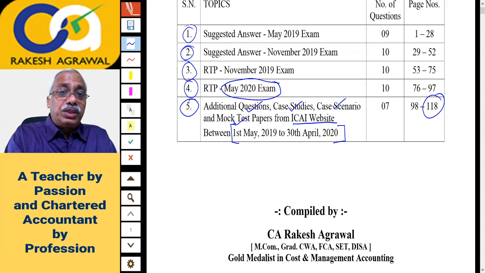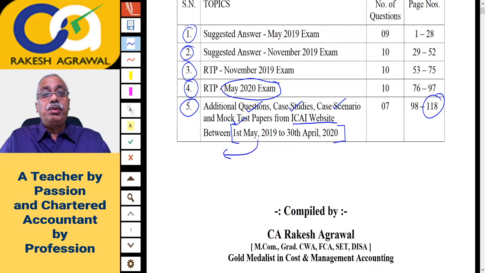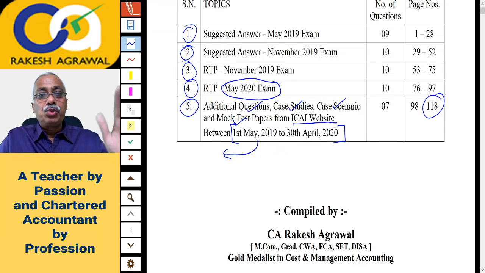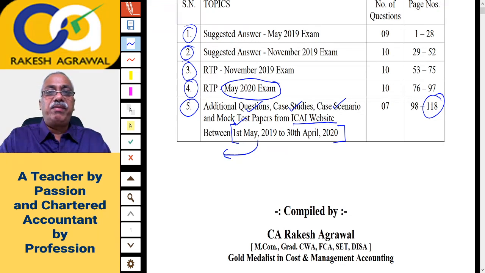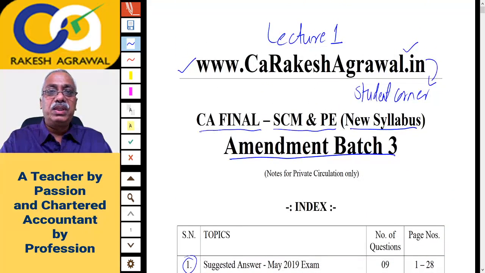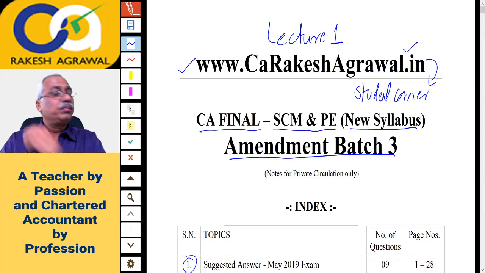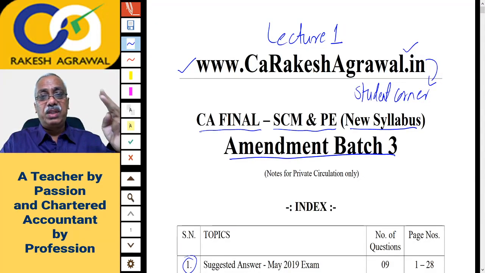Now if anybody has a question about the additional questions covered by the institute before 1st May 2019, my dear friend, these are either covered in amendment batch 2 or amendment batch 1. Are you getting it? This is the 3rd batch. I have already covered a lot of portion in amendment batch 1 as well as amendment batch 2. Those PDF files are also available on the same website. If you visit carakeshagarwal.in, you will find 3 amendment batch notes there, 1, 2 and 3.